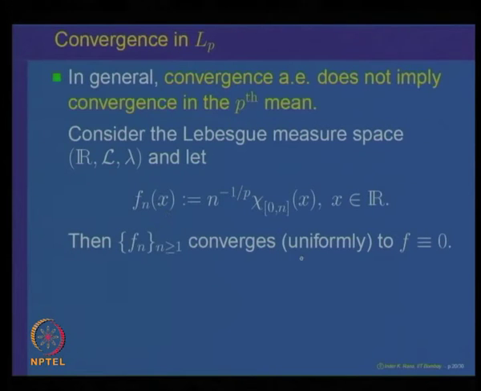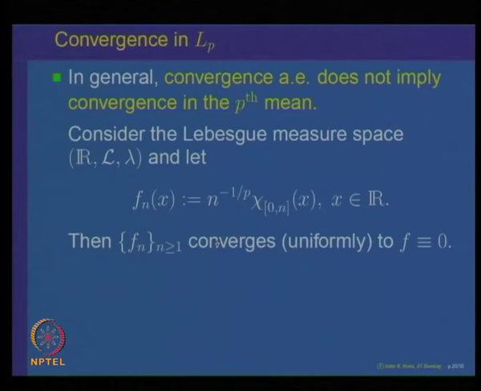This converges uniformly to f, which is 0. That is obvious, because the values of the function on a larger and larger interval are 1 over n, becoming smaller and smaller. For every x we can find a stage after which the distance will be less than epsilon.